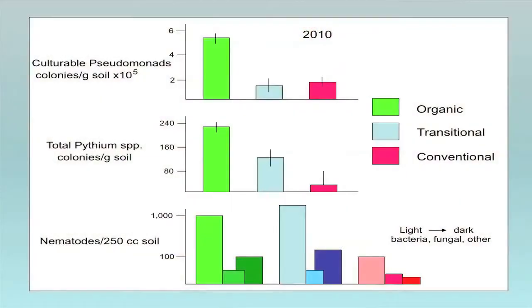Okay, we also looked at pseudomonads, which are often an indicator of soil health and organic matter and microbial activity, and as expected, there were more pseudomonads in the organic treatment. The Pythium populations are often higher, because as soon as we incorporated that green manure, the Pythium populations went up. You know, that's not a good thing, but later they went down. And then nematodes, we had some mixed results with nematodes.